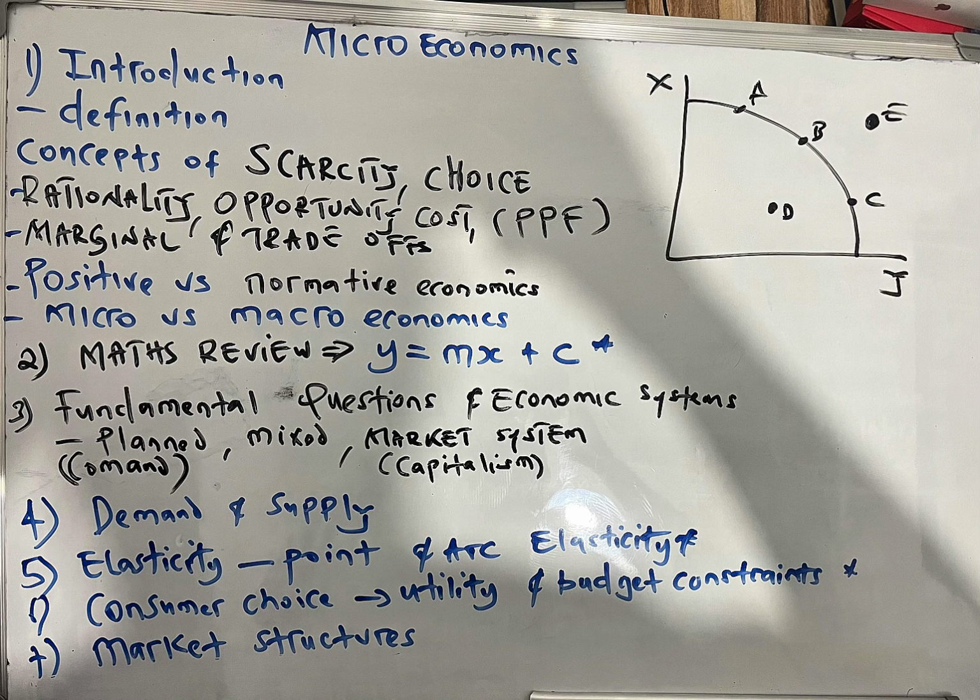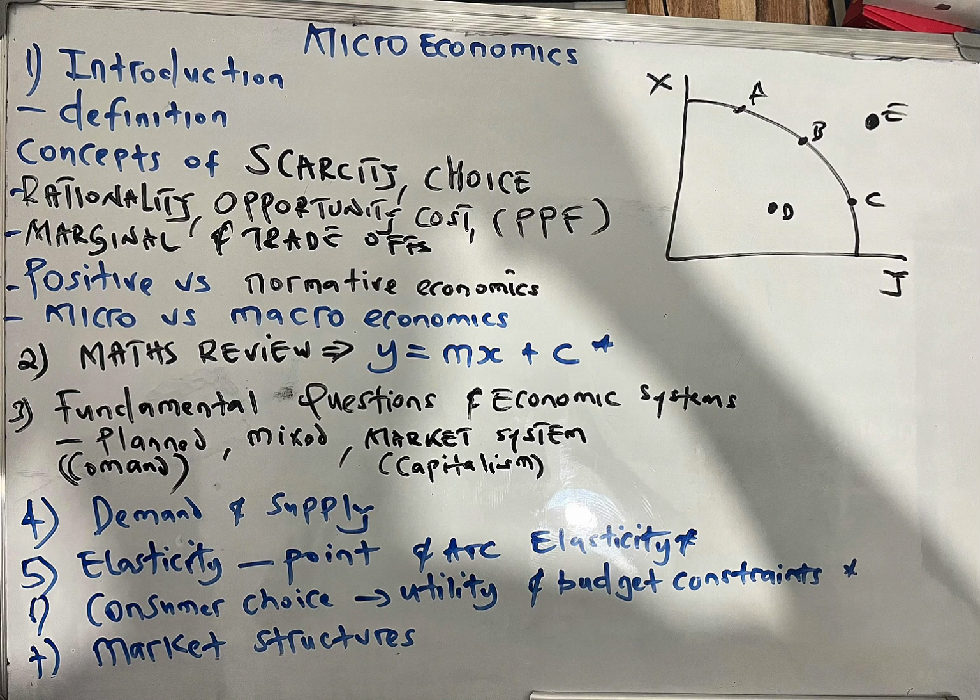I earlier hinted on demand and supply. So demand is simply the quantity of goods and services a given society are willing and able to pay for. So the two important terms in demand are willing and able. You might be willing to do something, but you're unable. So willing and able is very important.